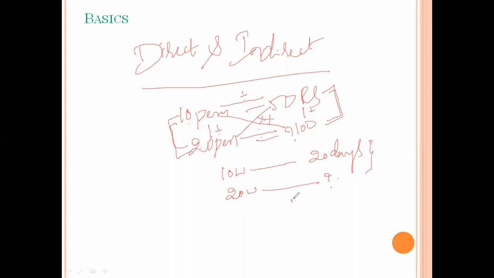In indirect proportion, the rule is first product equals second product. First product is 10 into 20 equals 20 into question mark. 20 gets cancelled, so these 20 workers take 10 days to complete it. So in direct proportion, straight means division and cross means multiplication. The indirect proportion rule is first product equals second product.